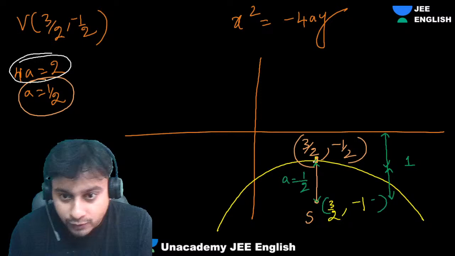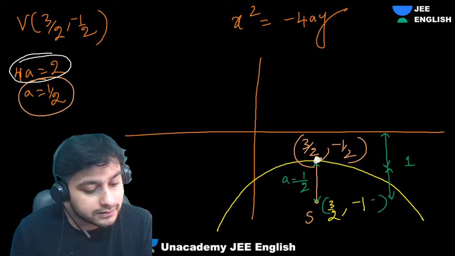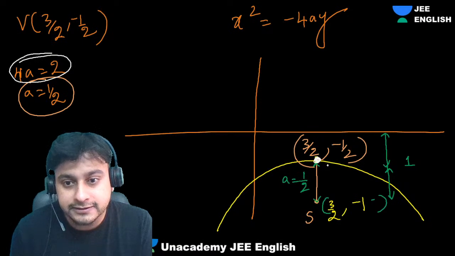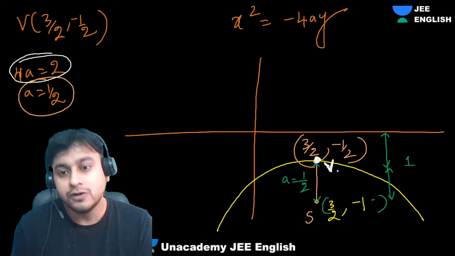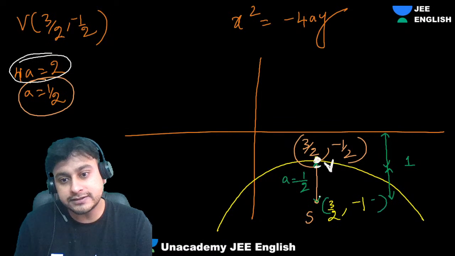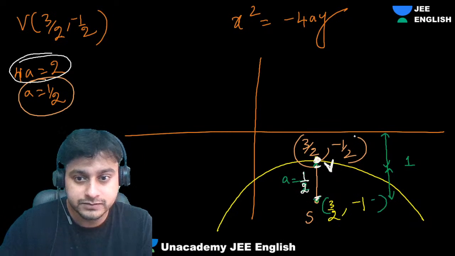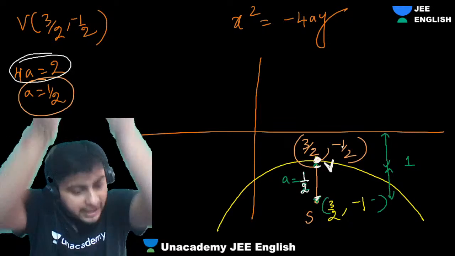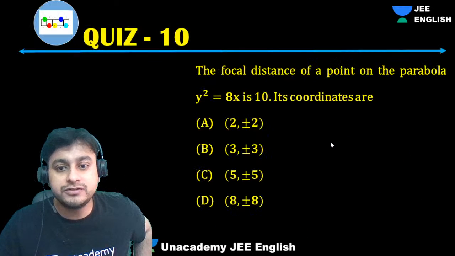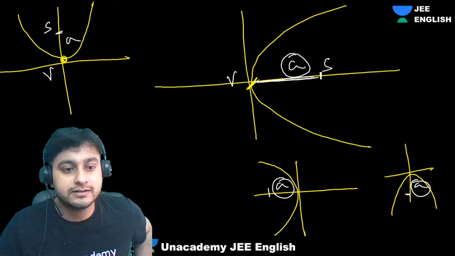This was our vertex, na? This is our vertex. What is the distance between vertex and focus? Half. So this is half down, isn't it? Let's suppose you are somewhere here.